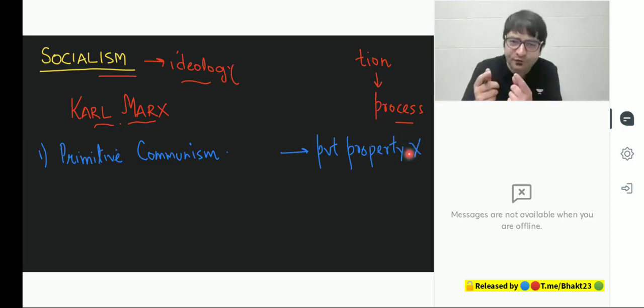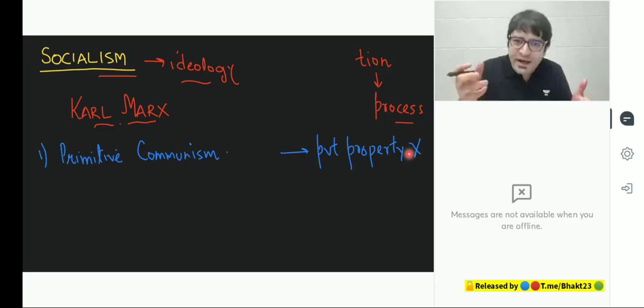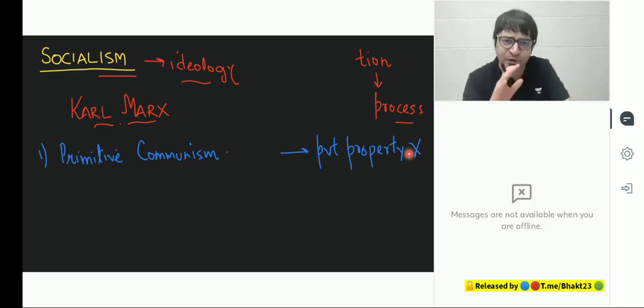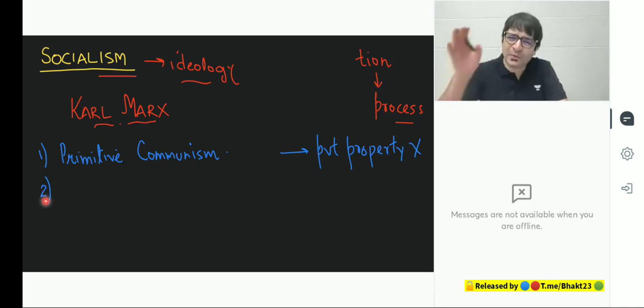And that is what we call, according to Karl Marx, a beautiful egalitarian society where everybody is equal. Nobody has his own private property. All are working in the same area. And whatever we get, we also distribute amongst ourselves. Beautiful primitive communism, beautiful egalitarian society. But Karl Marx says then this society got destroyed. And how did it get destroyed?